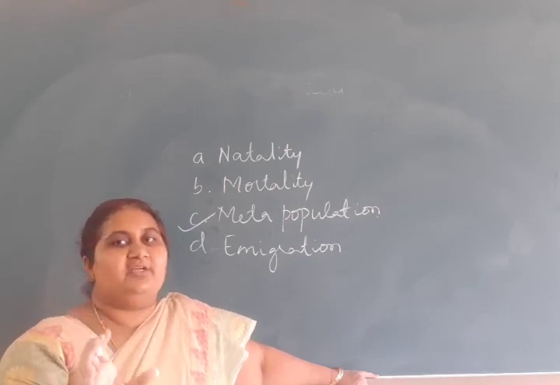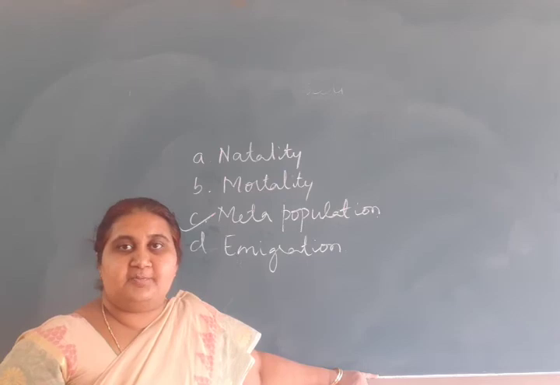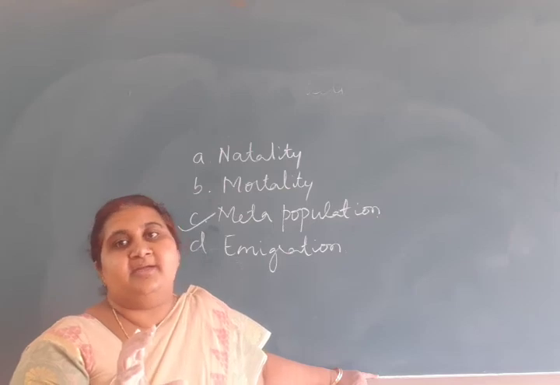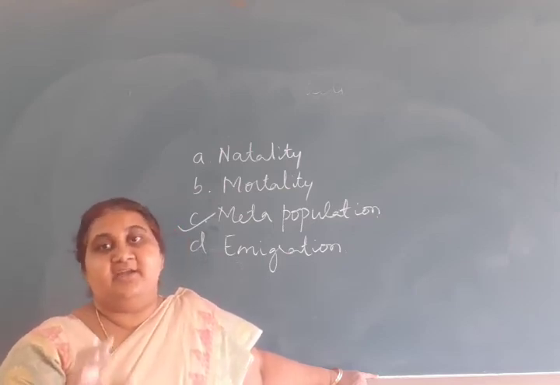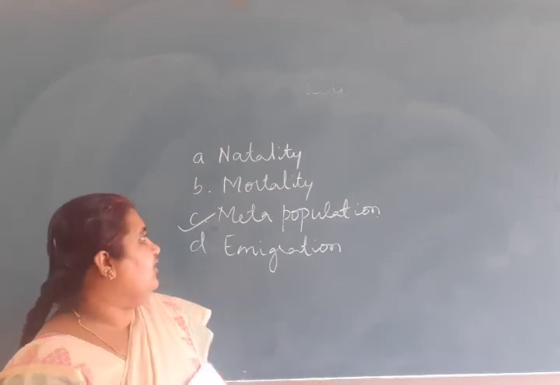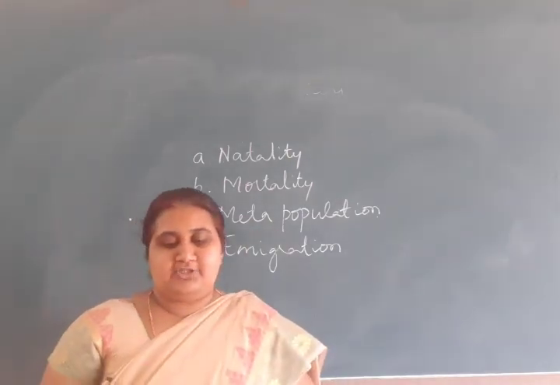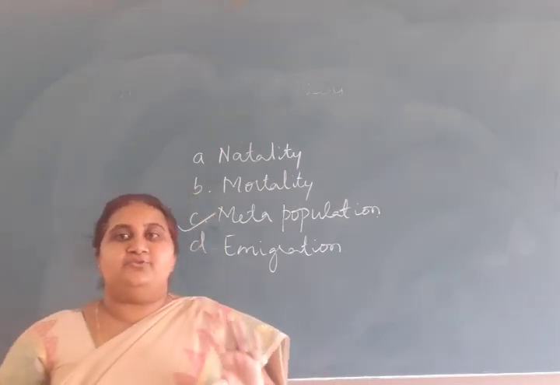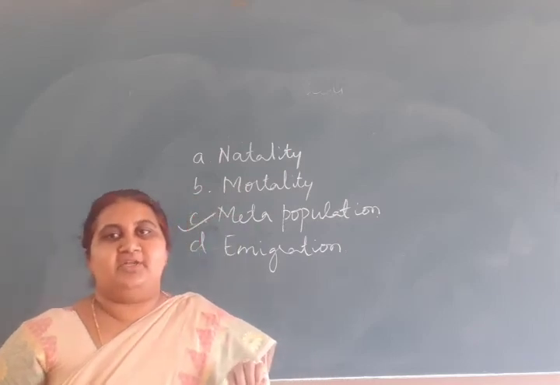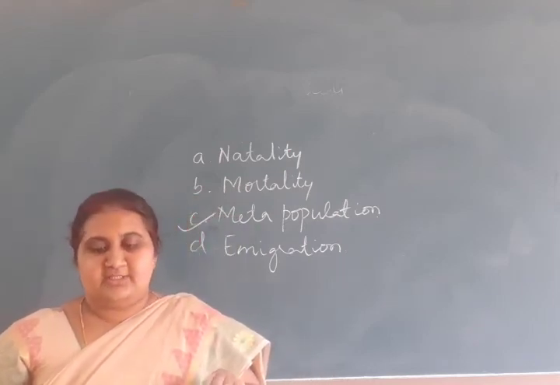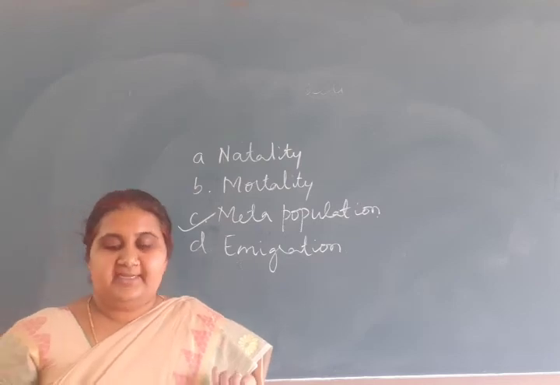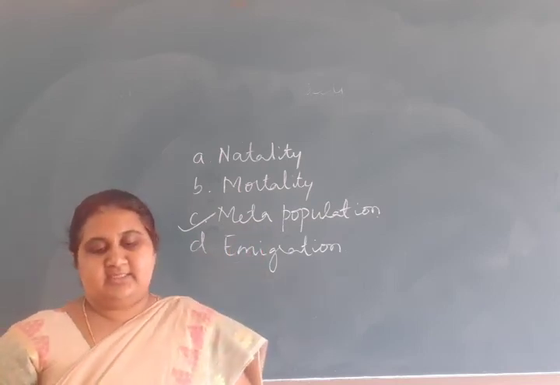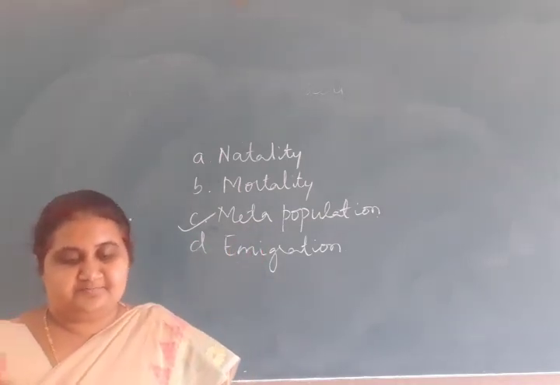Such local populations are called metapopulation. Those subgroups are made up of individuals of the same species. Metapopulation means local populations connected by dispersing individuals of the same species. So the answer for the 18th question is C, metapopulation.